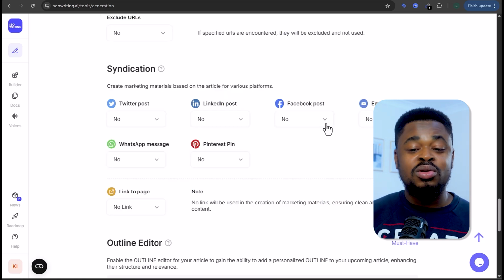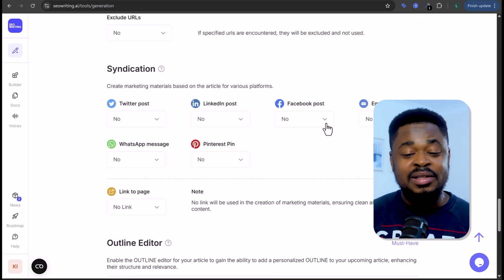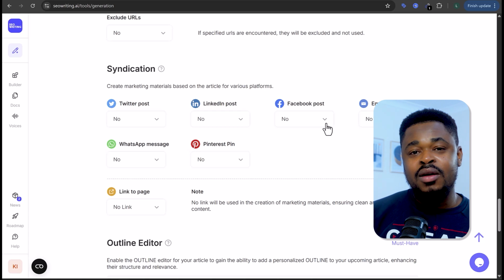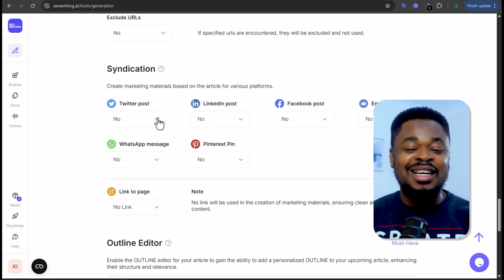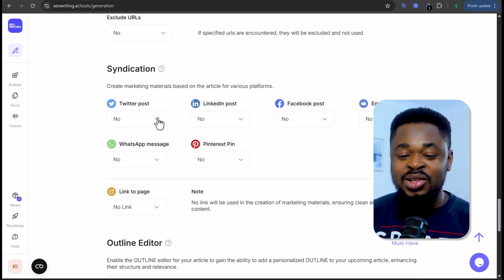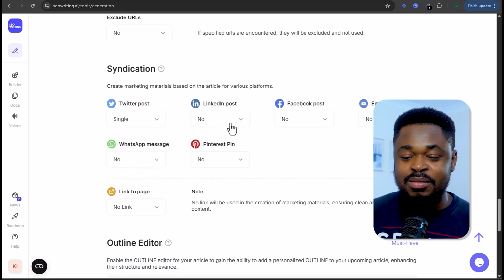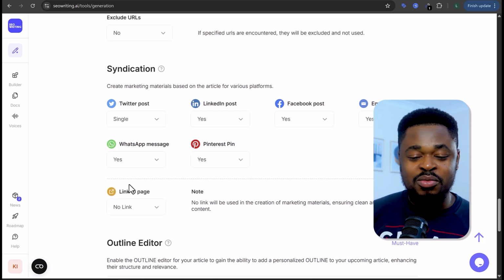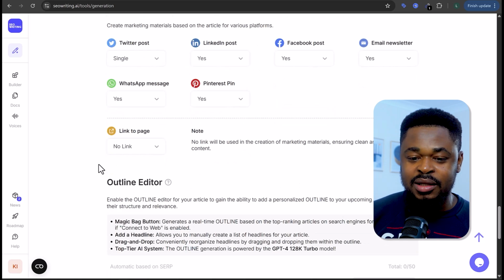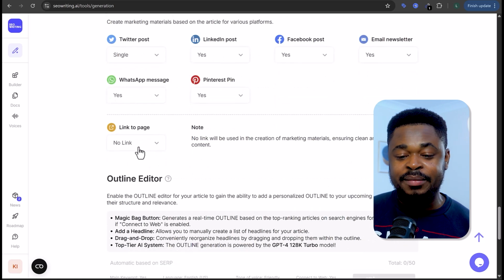Now, this platform can also create other marketing materials like Twitter posts, LinkedIn posts, Facebook posts, email newsletter, WhatsApp message, and Pinterest pin. So if you want that to be generated from this blog post, just change all this to yes, maybe single, yes, yes, change all this. And then it's also going to generate all these posts. So you can just copy and post on your different social media platforms, which has saved you a lot of stress. Now you can link this to a particular page, but for now I'm not going to cover this.